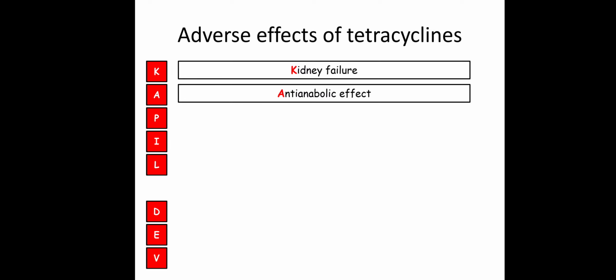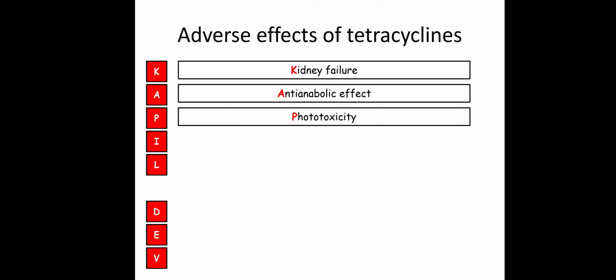Next, A is for anti-anabolic effect. Tetracycline can produce an anti-anabolic effect. Long-term tetracycline use can cause loss of muscle mass. P means phototoxicity. So these tetracyclines are phototoxic. It can lead to rash if exposed to sunlight. Here demeclocycline is the most phototoxic.